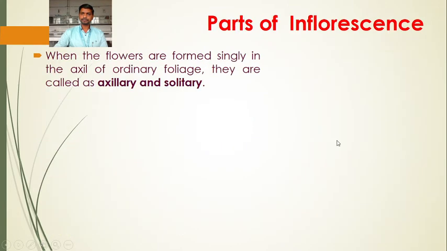Okay, next. When the flowers are formed singly in the axil of ordinary foliage, they are called axillary and solitary.